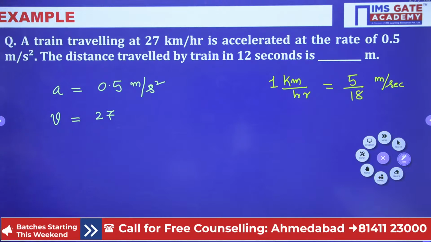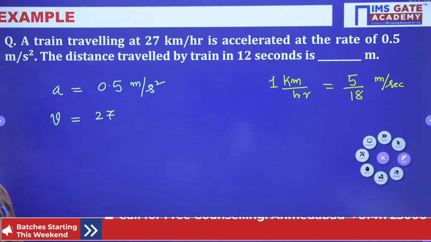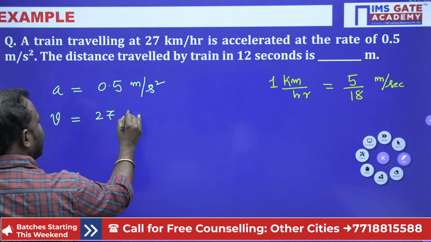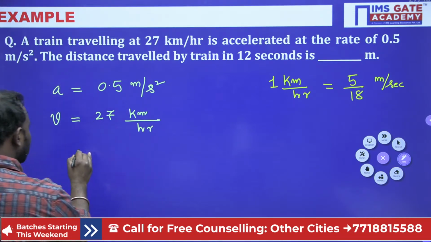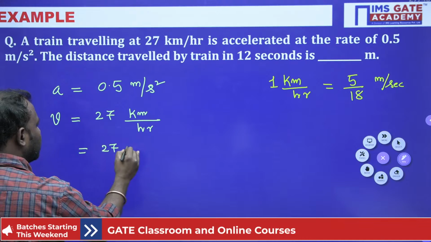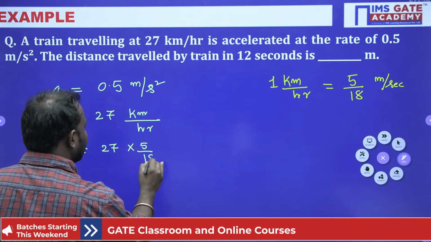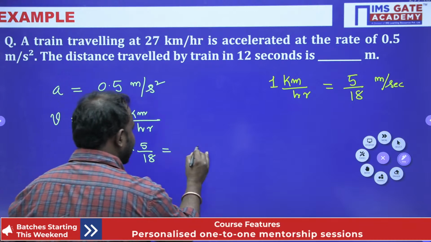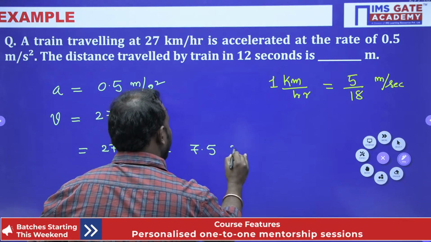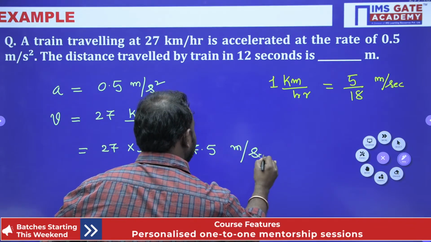That means it's moving with a certain velocity. Now it is in kilometer per hour, so convert this. 27 into 5 by 18, and you are going to get 7.5 meters per second.